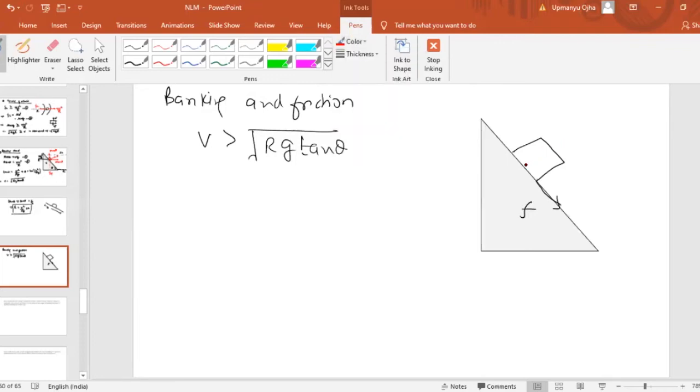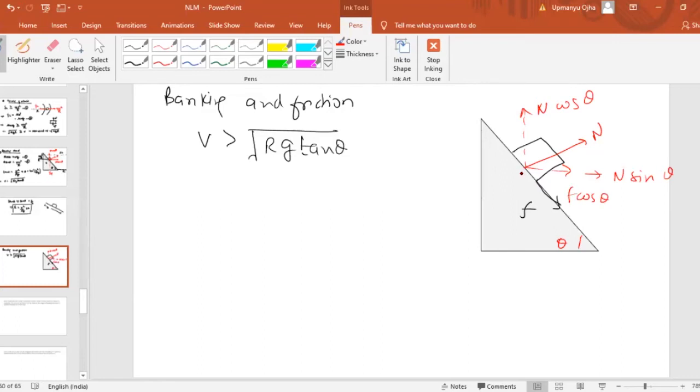Now we will have more components. We will have normal force, which is perpendicular to the surface. Normal will have two components. One will be N sine theta, if I assume this is theta, and the other will be N cos theta. Similarly, friction will also have two components. One along horizontal, that would be F cos theta.